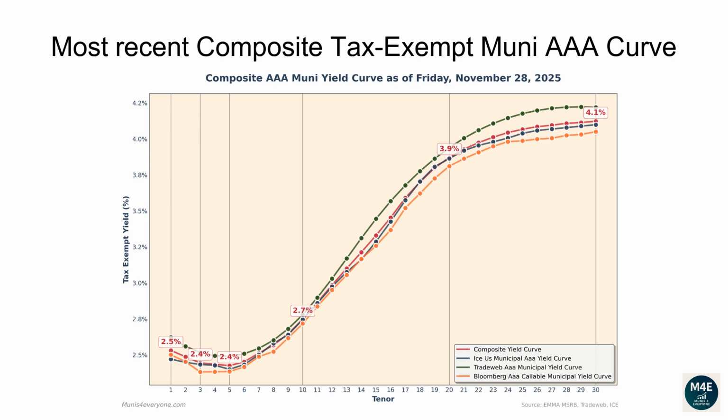The one-year composite tax-exempt yield is 2.53%. The two-year yield is 2.49%. The 3-year yield is 2.44%. The 5-year yield is 2.43%. The 10-year yield is 2.75%. The 20-year yield is 3.87%. The 30-year yield is 4.12%.